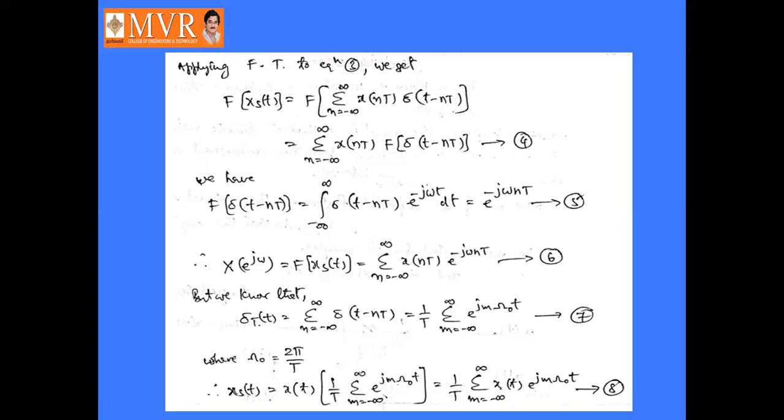Let it be considered as equation number 7, where omega naught is equal to 2 pi by T.